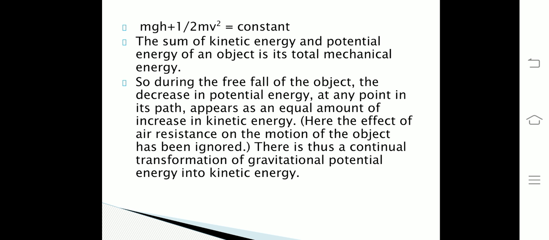The sum of kinetic energy and potential energy of an object is its total mechanical energy. So, during the free fall of the object, the decrease in the potential energy at any point in its path appears as an equal amount of increase in kinetic energy. Students, you should remember that the effect of air resistance on the motion of the object has been ignored in this case. Therefore, there is a continual transformation of gravitational potential energy into kinetic energy.